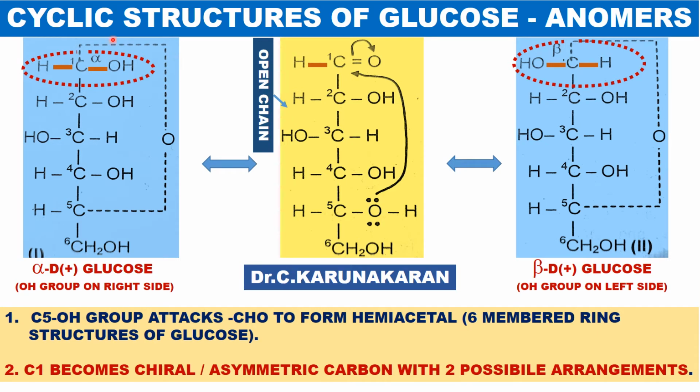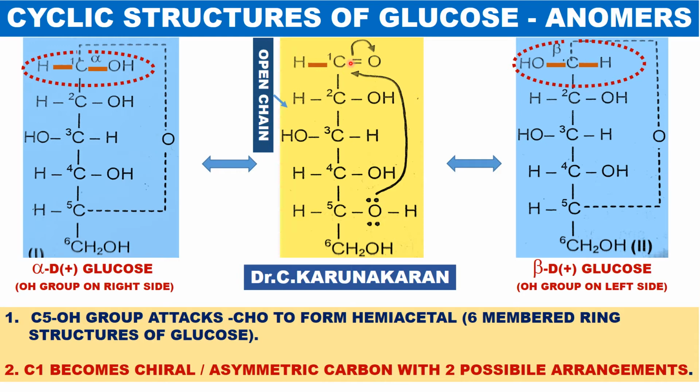Let us draw the cyclic anomeric structures of glucose. If you have 2 carbon atoms, they cannot form a ring. If you have 3 carbon atoms, they can form a ring, like cyclopropane and its derivatives, but it is unstable. A 4-member ring is again unstable.